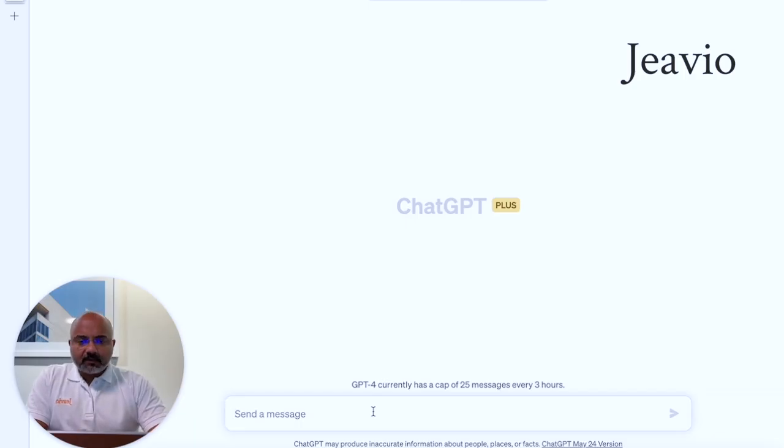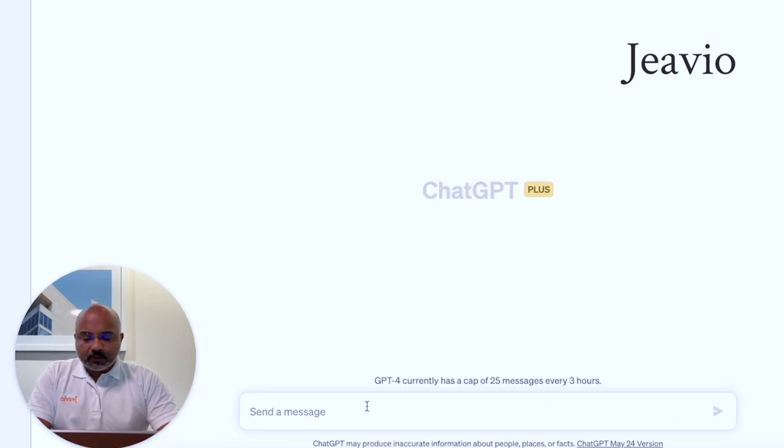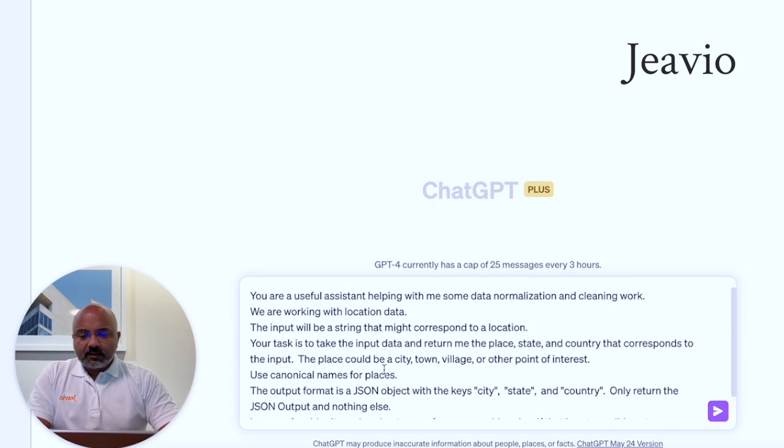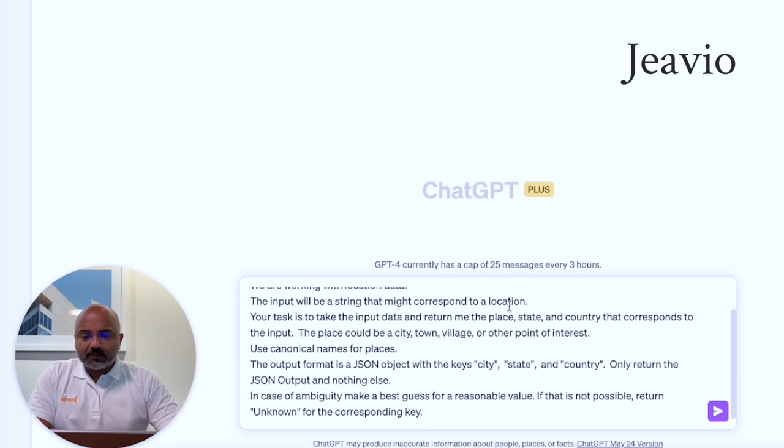Okay, so here we have ChatGPT open. We're going to do this experiment using the GPT-4 model. I've put together a prompt already, so let's start with that. So here is a prompt. You're a useful assistant helping with some data normalization and cleaning work. You'll be working with location data. The input will be a string that might correspond to a location, and your task is to take the input data and return the place, state, and country that corresponds to the input. Use canonical names for the places, and then we clearly specify what the output format should be. And we also make it very clear to only return the JSON output.